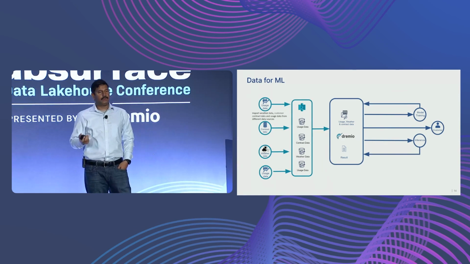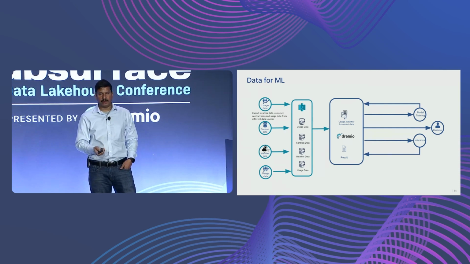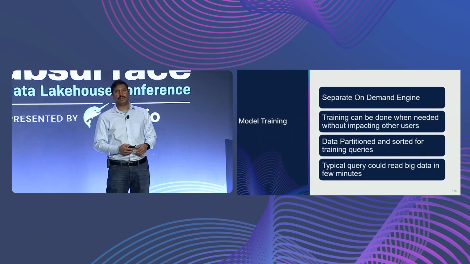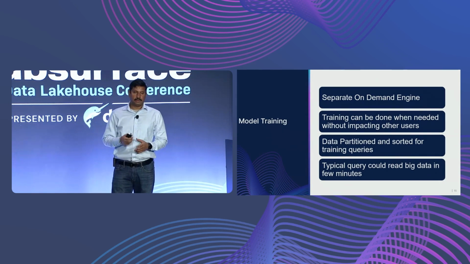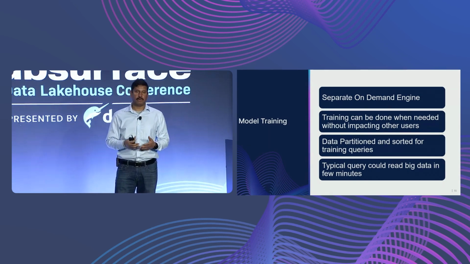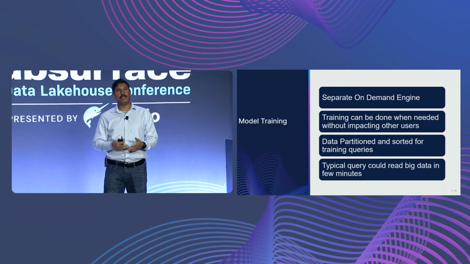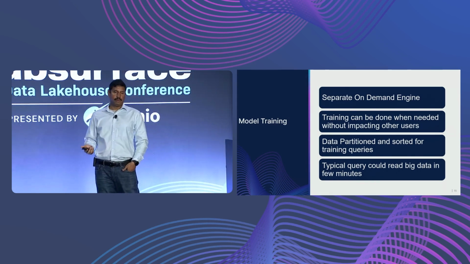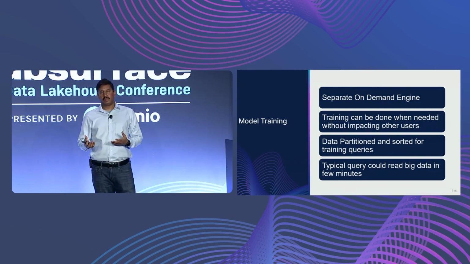So moving to the next step, we have this data all done, curated, and pre-processed, ready for data science. Then how are we going to enable it for model training and inference? For model training, we run it once a month. During development, maybe more frequently, maybe once a week, or if performance is not good, we want to create a new model and retrain it. So we do it depending on the need. And when we do this training, because training typically queries a large set of data, we want to make sure it doesn't impact other users.